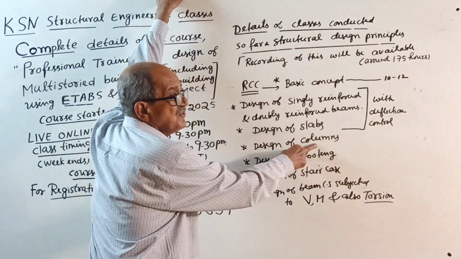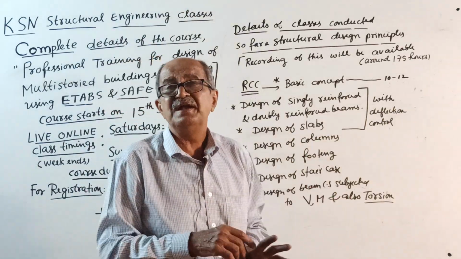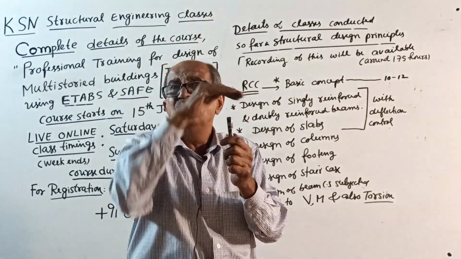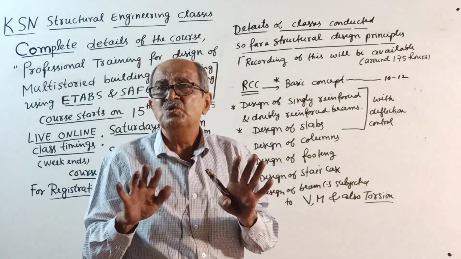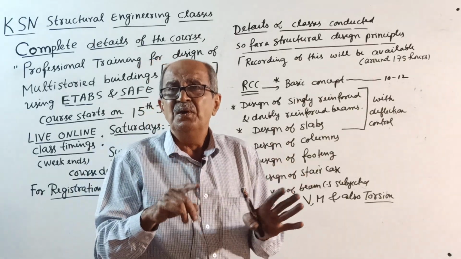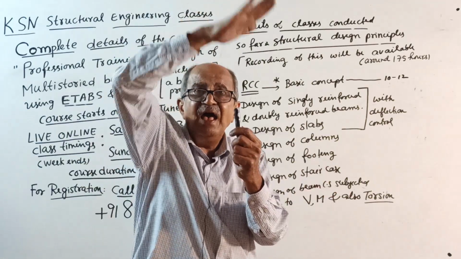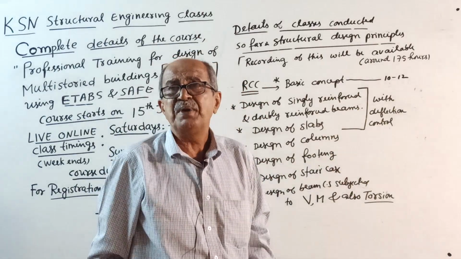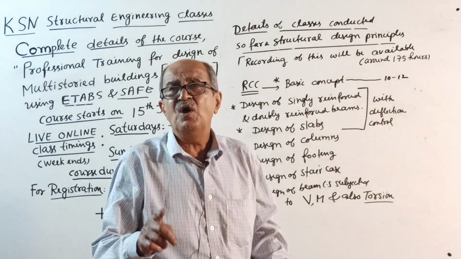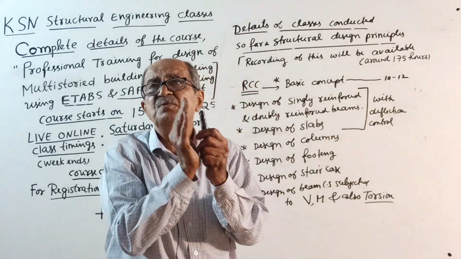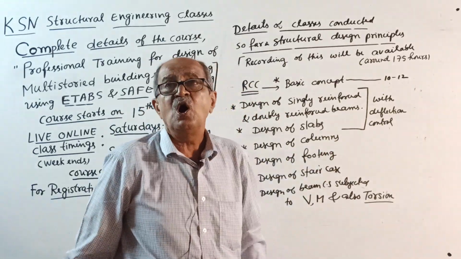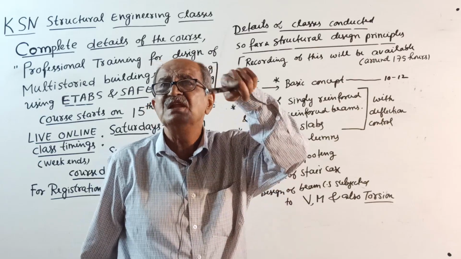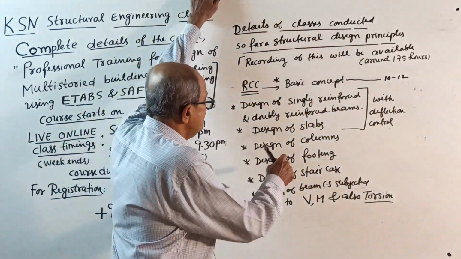The design of columns. Design of columns is practice oriented. Only axial load is for understanding. Axial load with uniaxial bending also does not come always. The most practical case is axial load with biaxial bending moment. That is the most important. Practically, when you design a building, every column will have axial load with biaxial bending. And in columns, there are short columns and long columns. If it is a long column, then you have to consider additional bending moment. That is all considered there in the design of columns.